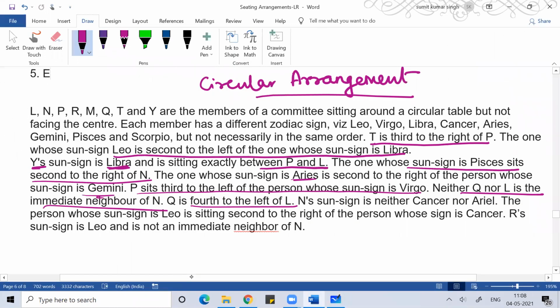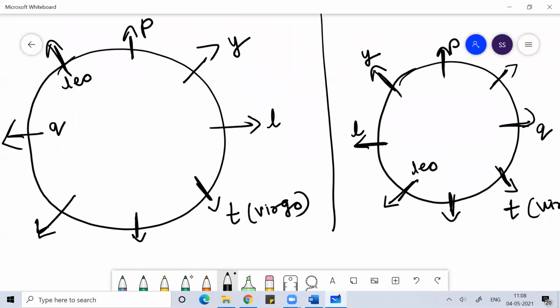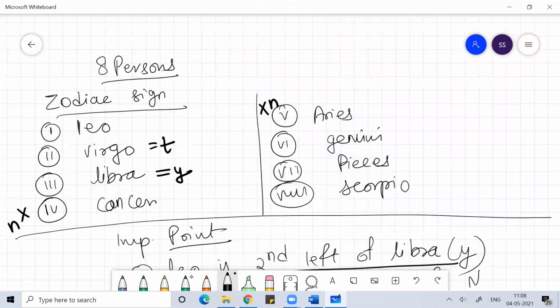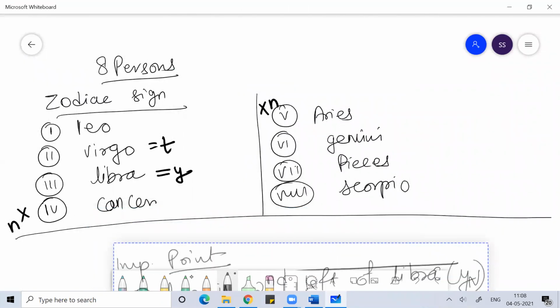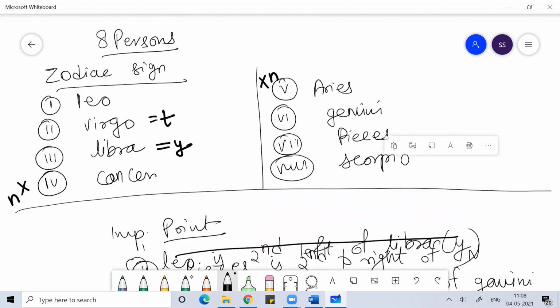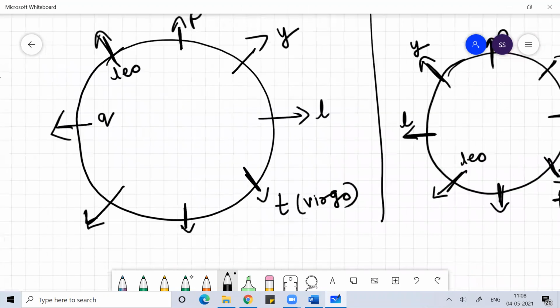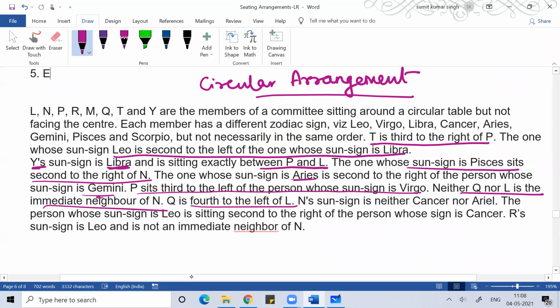Then the person whose sun sign is Leo, we don't know who that is, we have no idea. The person whose sun sign is Leo is sitting second to the right of the person whose sun sign is Cancer. Make a note of that.